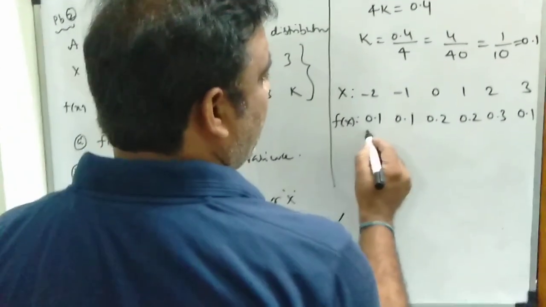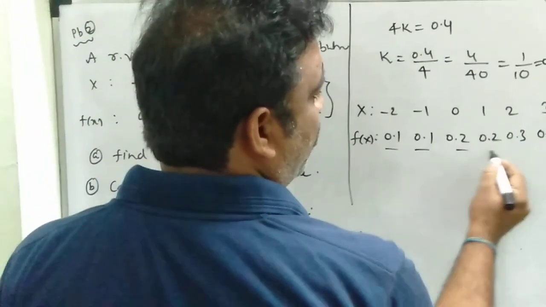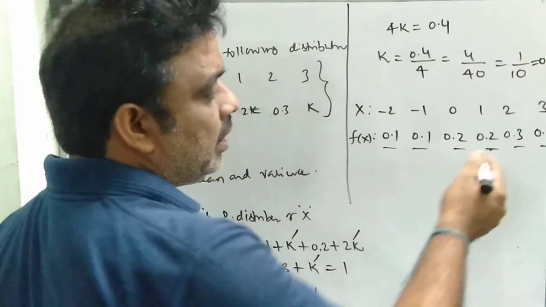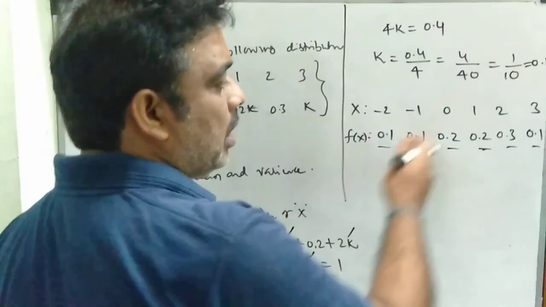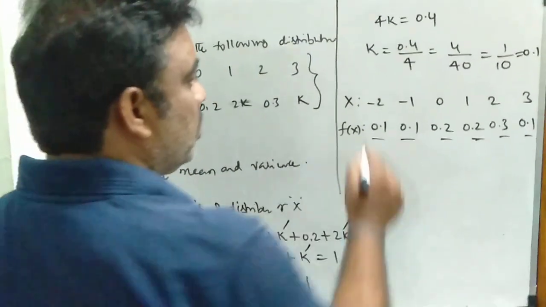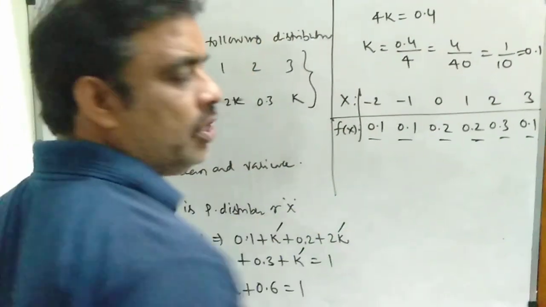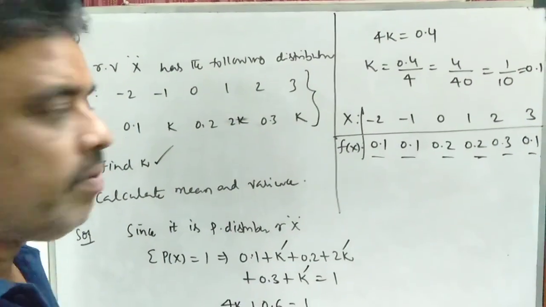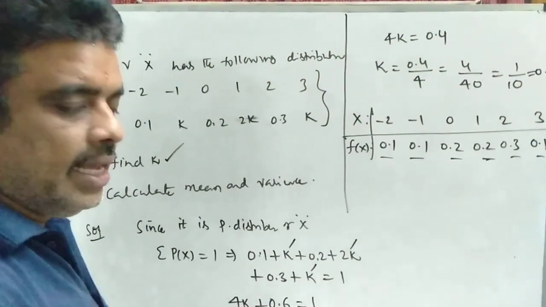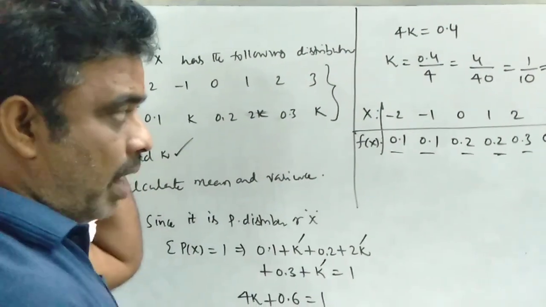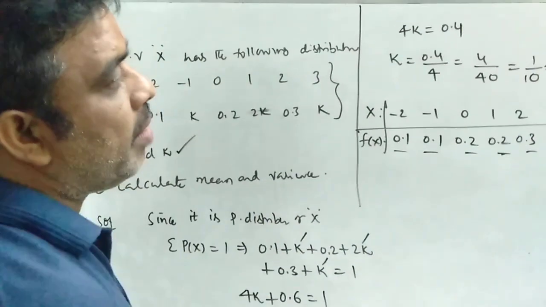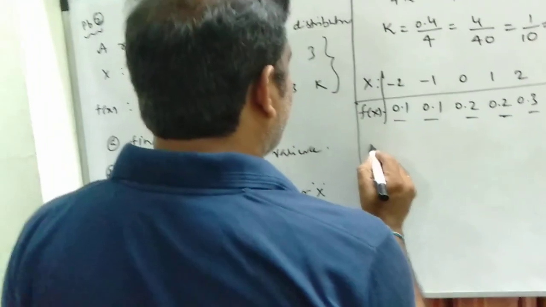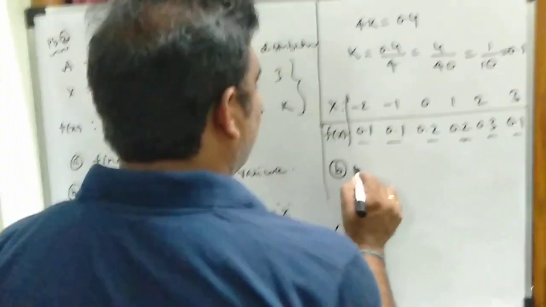So you can see that 0.1, 0.2, 0.4, 0.6, 0.9, 0.1 plus total is equal to 1, and each is greater than or equal to 0. So you can say that it is the probability distribution of x. So first bit over, k value is equal to 0.1, and also I have written here the corresponding probability distribution by substituting k value.